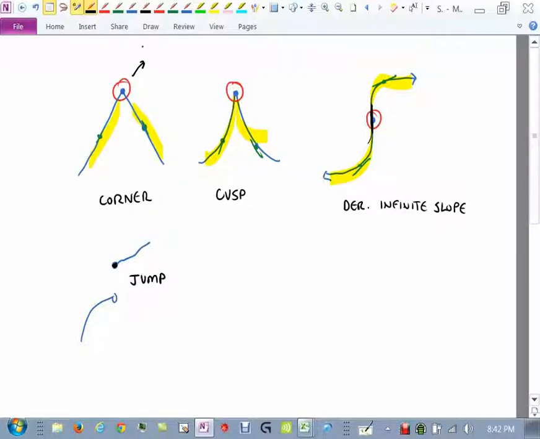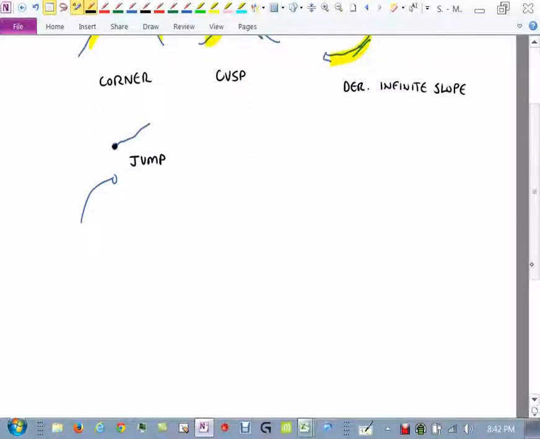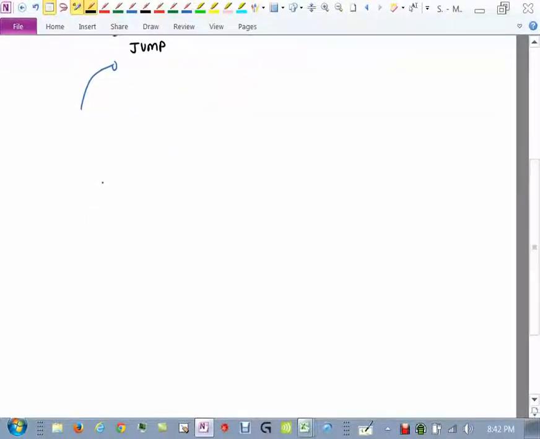Now, we also have a theorem, though, that is somewhat related to this. It says if your function is differentiable, which means if you can take its derivative, if that limit exists, if f is differentiable, then f must be continuous. And remember, continuous means that you can draw it without picking up your pencil.